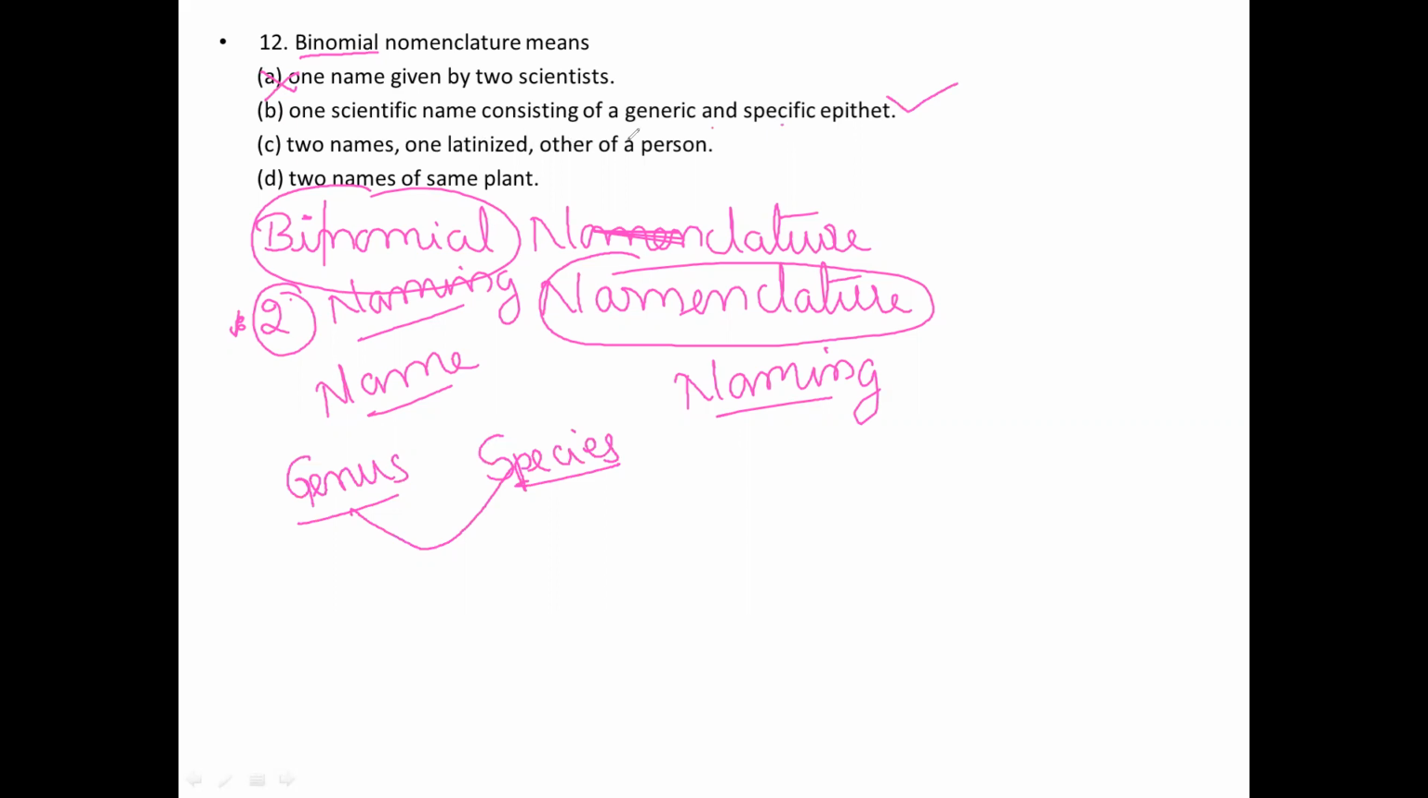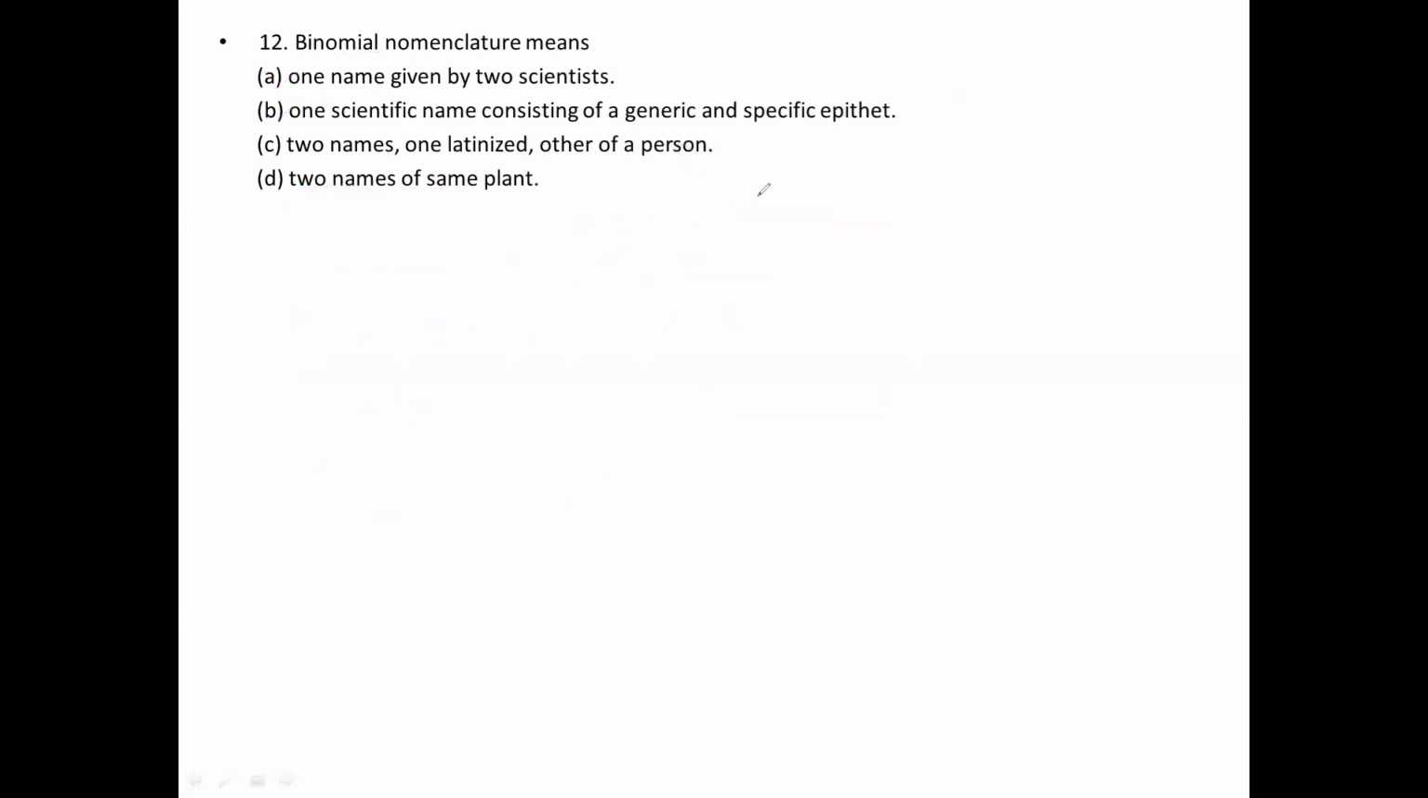Two names, one is Latinized, another one is a person name. A person name is not involved here. The two names of the same plant, so that is also wrong. So the correct option is B for this question. Now I would like to move on to the next slide. Next question.